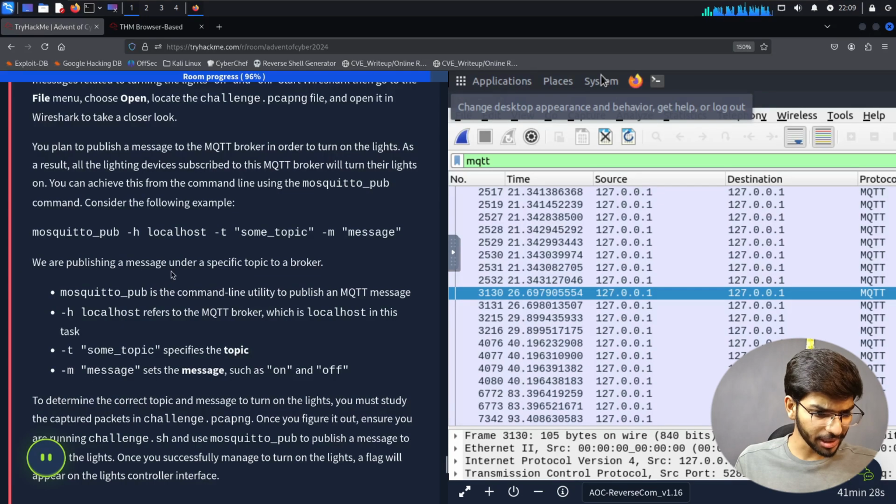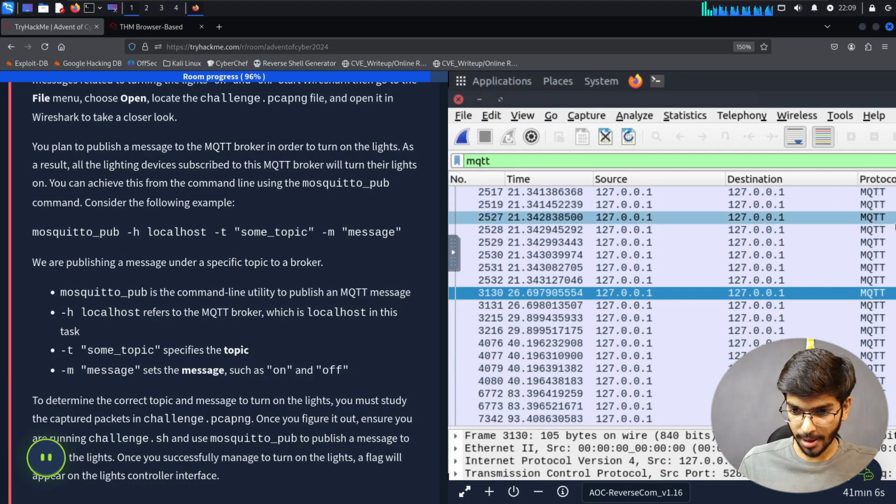We are publishing a message under a specific topic to a broker. mosquitto_pub is a command line utility to publish MQTT messages. -h localhost refers to the MQTT broker, which is localhost in this task. -t some topic specifies the topic, and -m message sets the message such as on and off.